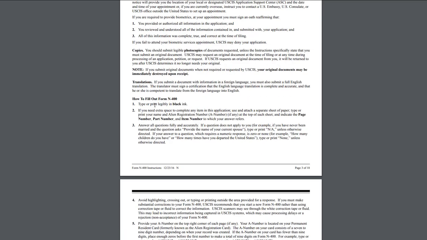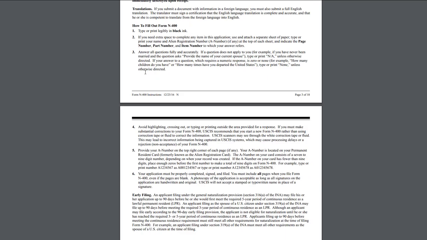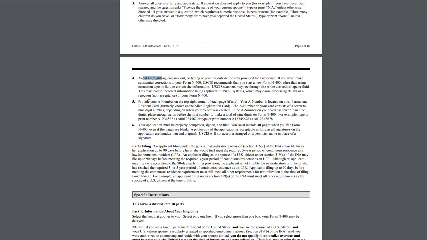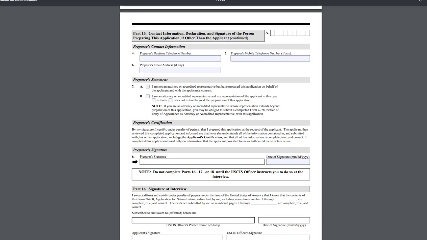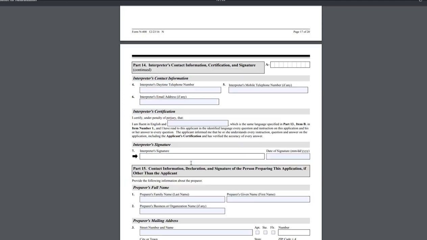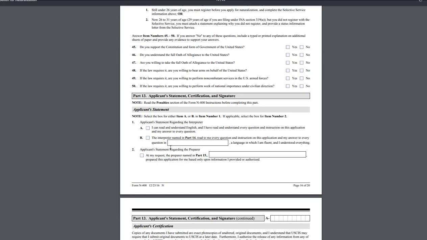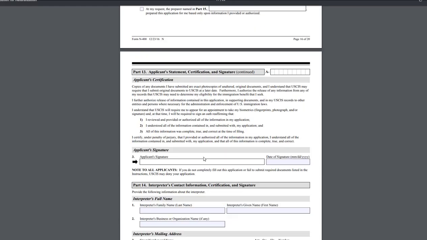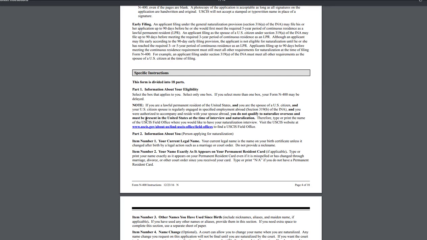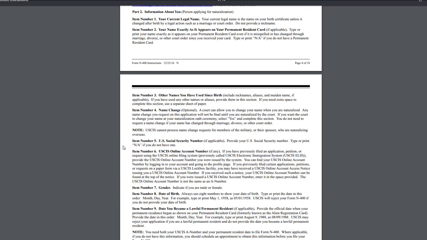So filling out the N400, obviously print legibly in black ink, goes without saying. Answer all questions fully and accurately, definitely makes sense. Avoid highlighting, of course, and crossing out. You shouldn't be doing anything that creates any confusion, okay? That's why I recommend filling everything out on the computer. Fill in all of your information. You can fill out all the grayed out boxes on the computer, then print it out with them filled in, and then sign the form. It definitely makes it much easier to read for the immigration officer.